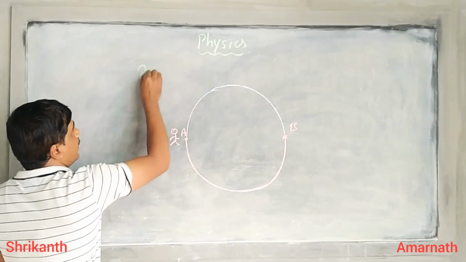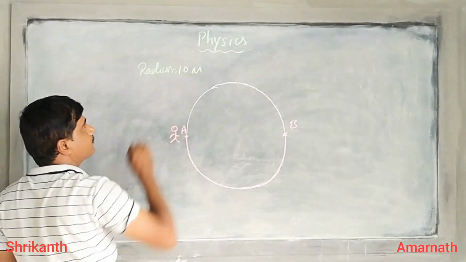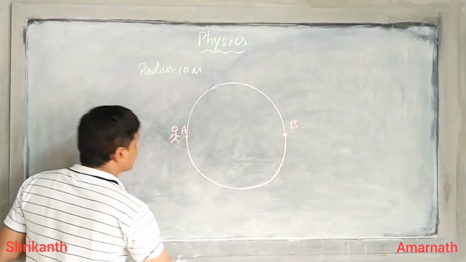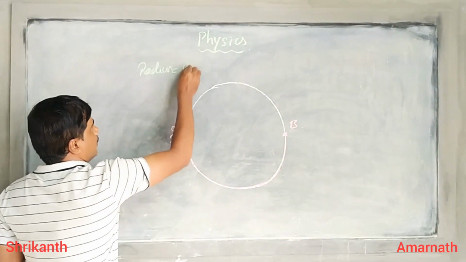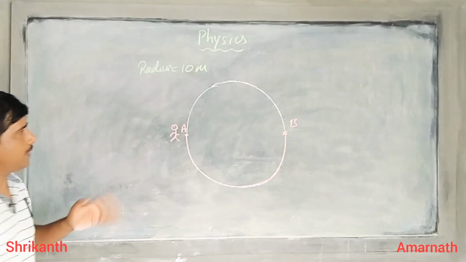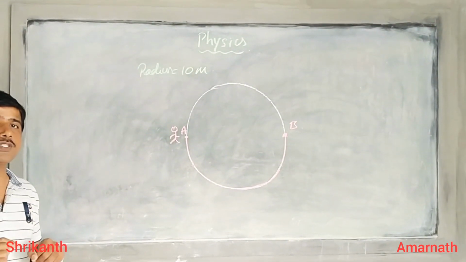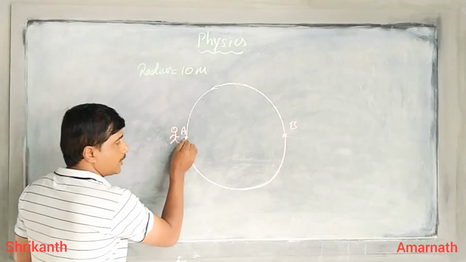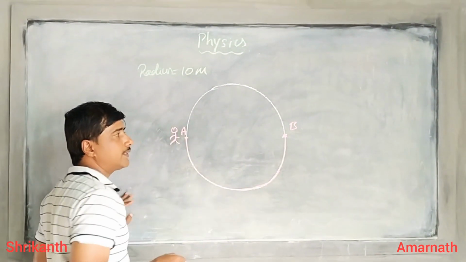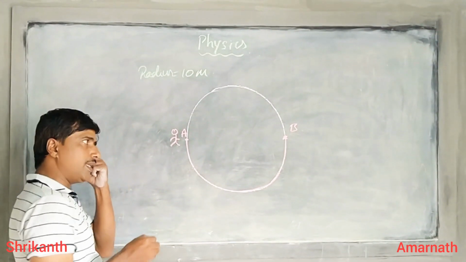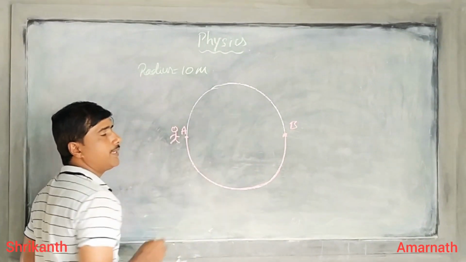Let us take the radius as 10 meters. Now, what is the distance traveled? Since he is moving in a circular path and has traveled half of it, the pathway is half of the perimeter.